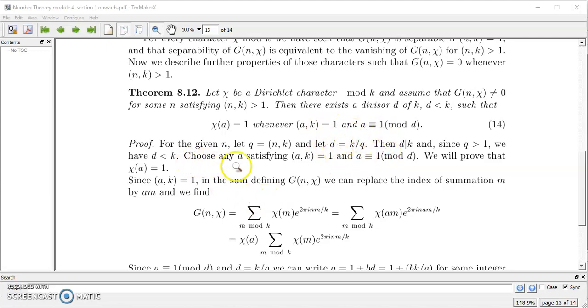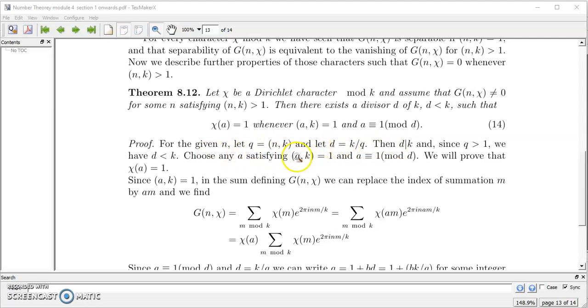Now choose any a satisfying GCD of a and k equal to 1 and a congruent to 1 mod d. Take an example: n is equal to 25 and k is equal to 20. Then the GCD of n and k is 5, and d is k by q, so d is 4.